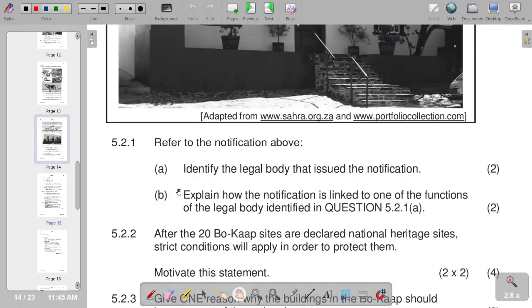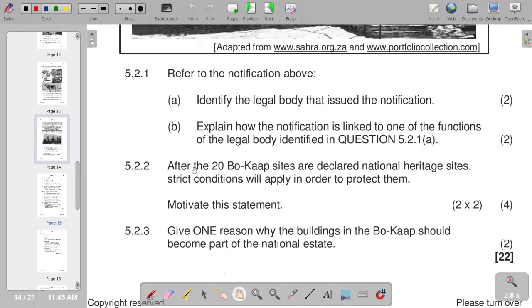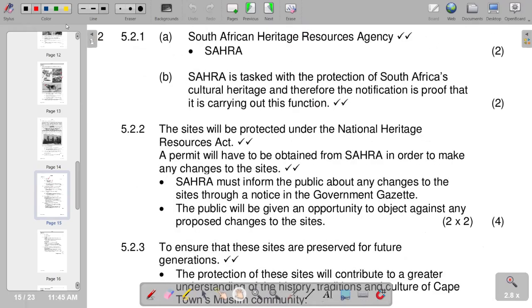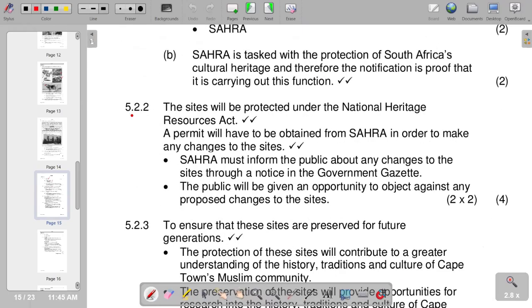So that's what we have with that part. Then 5.2.2, after the 20 BOKAAP sites are declared national heritage sites, strict conditions will apply in order to protect them. Motivate this answer. So in terms of the motivation for 5.2.2, we have it as articulated in our answer section on this part.